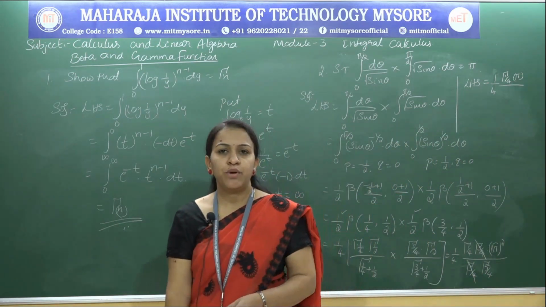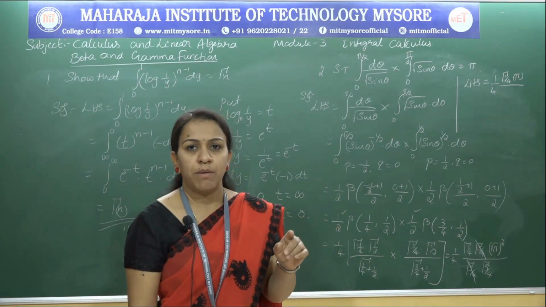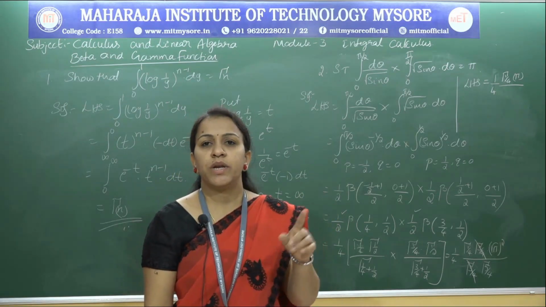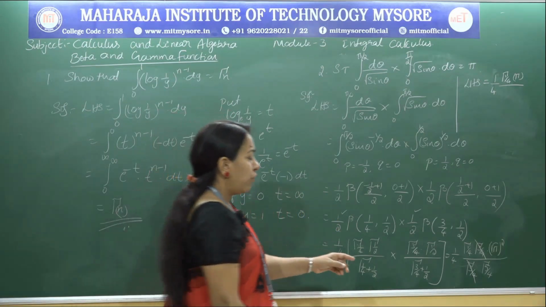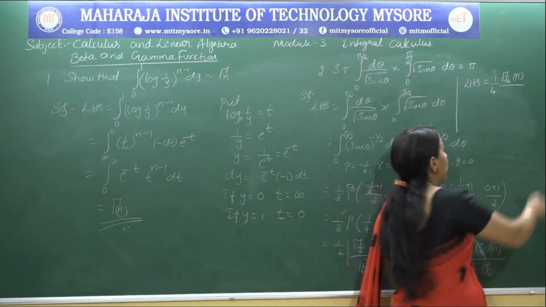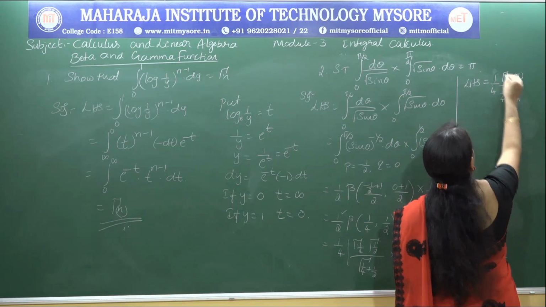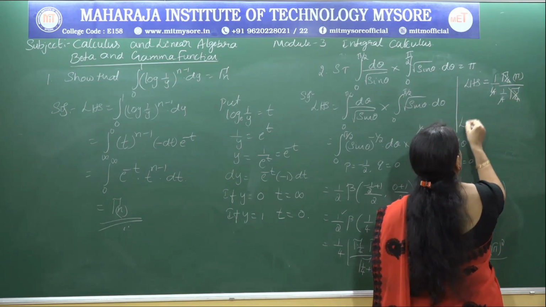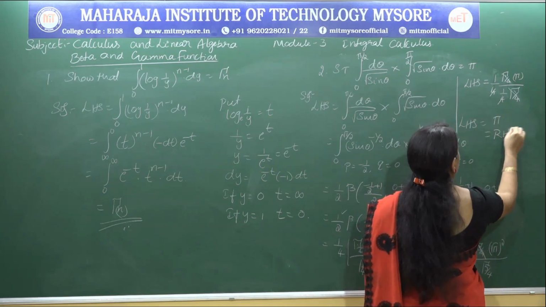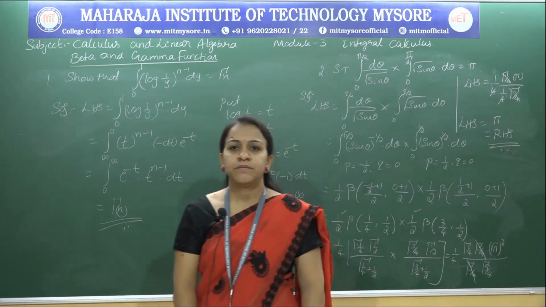So, gamma 5 by 4, we note down the formula, that is whenever we have gamma n, we can use that formula, that is n minus 1 into gamma n minus 1. So, 5 by 4 minus 1, 1 by 4. So, 1 by 4 into gamma 1 by 4. So, gamma 1 by 4 gets cancelled, 4 gets cancelled, we have LHS equal to pi, nothing but the required RHS. So, this is our required result.